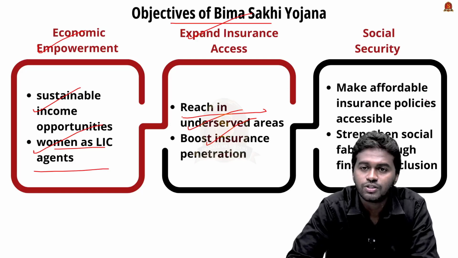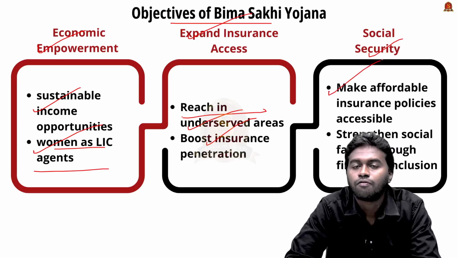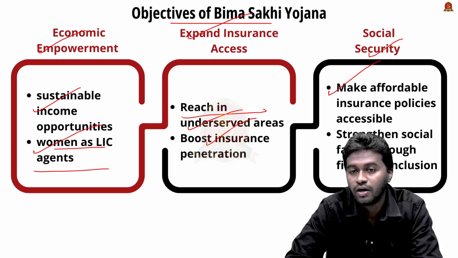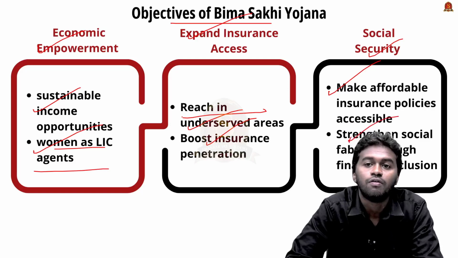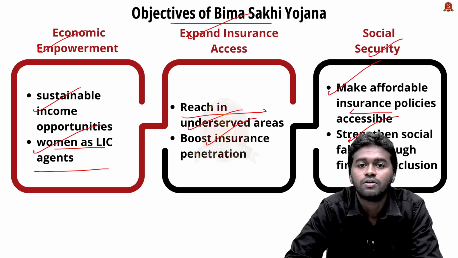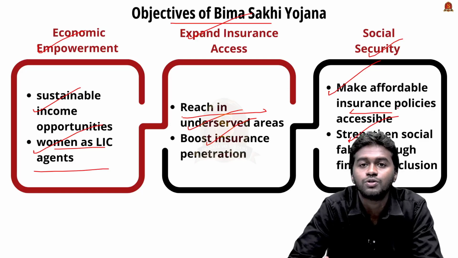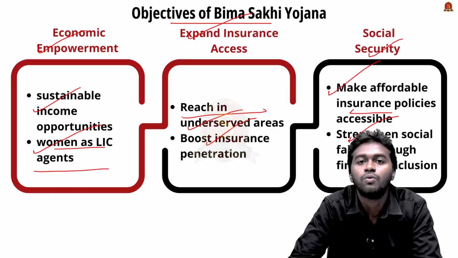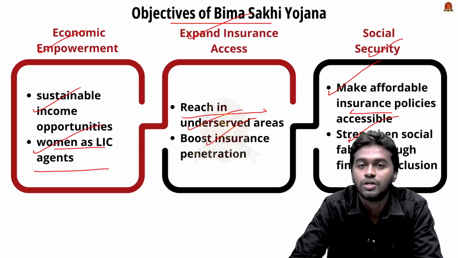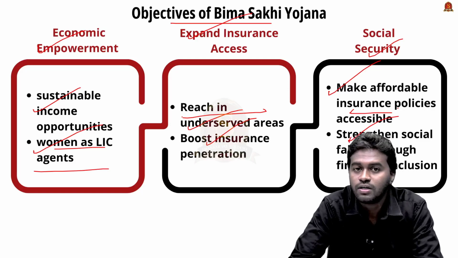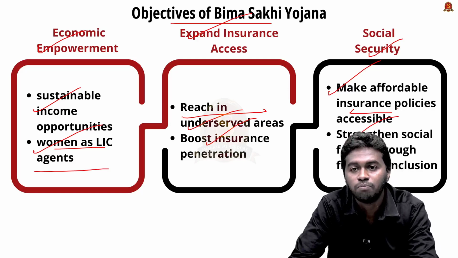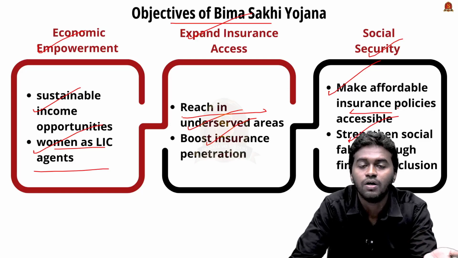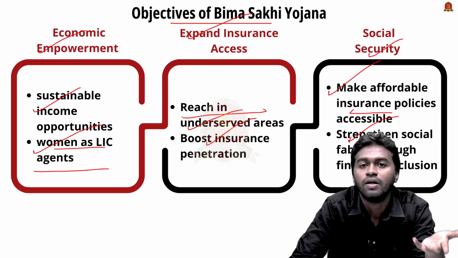The next is social security, that is making affordable insurance policies suitable for every household in rural and semi-urban areas, and strengthening the social fabric through financial inclusion. For example, imagine that you took an insurance policy and you have to pay 5,000 rupees per month. It will not be affordable to you, even though you would get very good security or protection under that scheme. It is not affordable for everyone. So the Bima Sakhi Yojana is planning to implement affordable insurance policies, that means per month a person, according to his or her income, can apply and join the scheme.